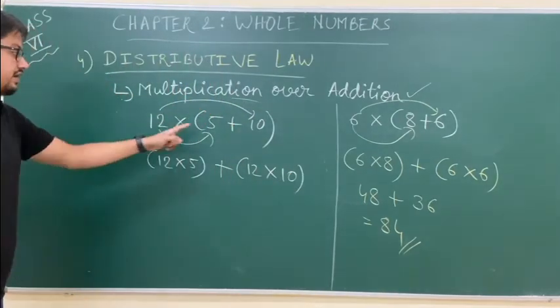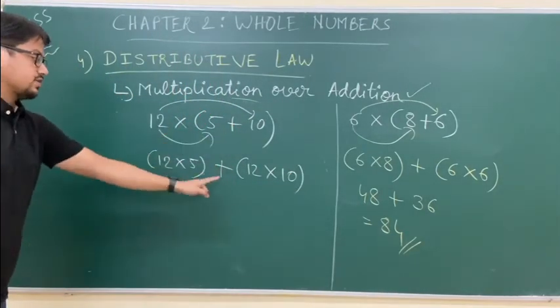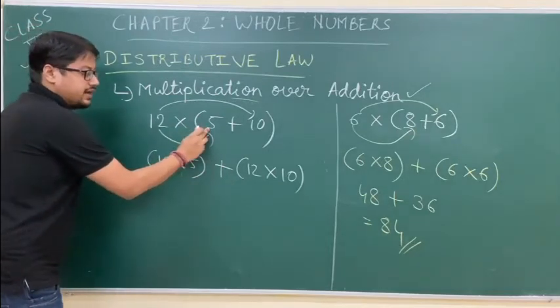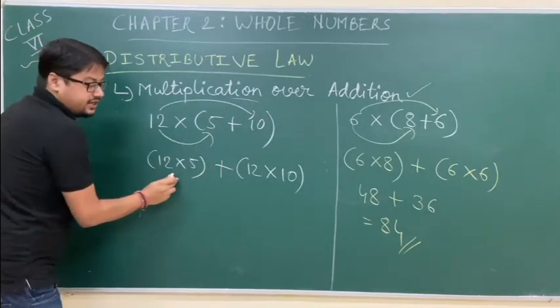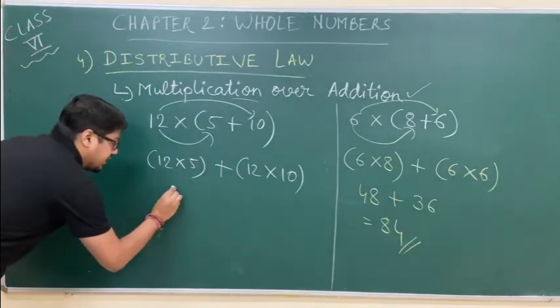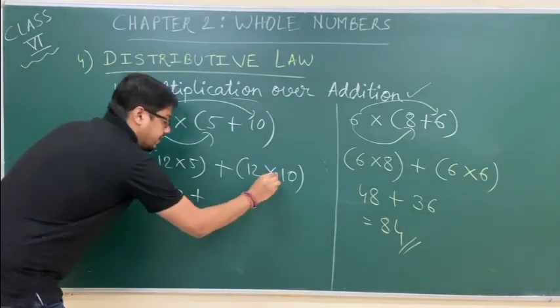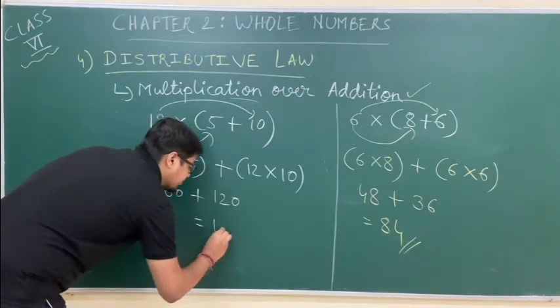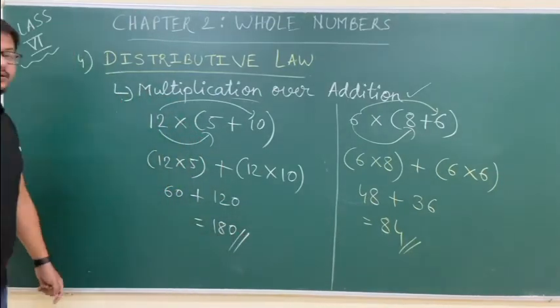Correct? 12 into 5 plus 12 into 10. 12 is multiplied by the first element inside the bracket plus 12 is multiplied by the second element. 12 fives are 60. 12 tens are 120. Our answer will be 180.